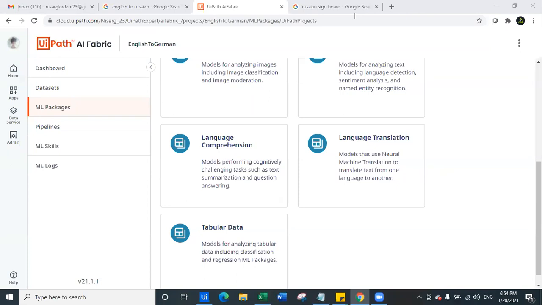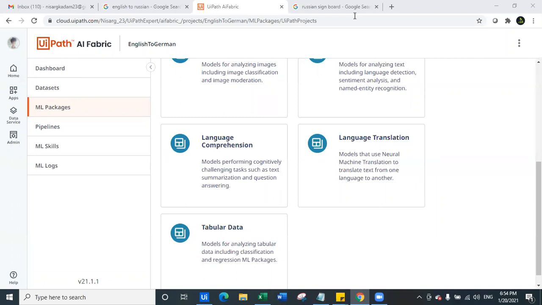Yeah, we can use multiple ML skills as well, right? So what I was thinking is, let's say we are in the USA and we have a couple of restaurant chains in Russia as well. So we can use text analysis as well as language detection, maybe, something like that. Yeah, exactly.